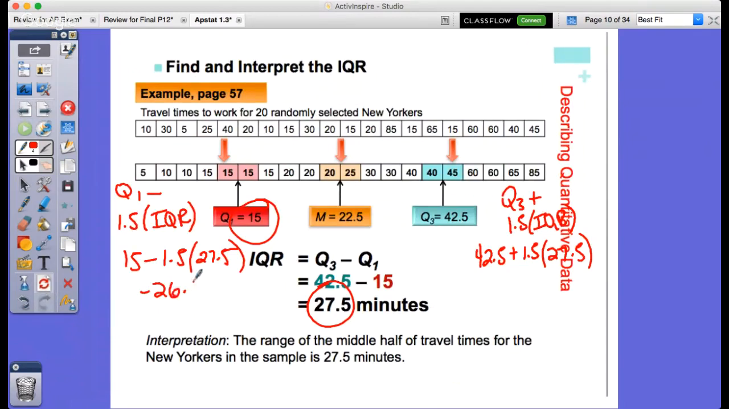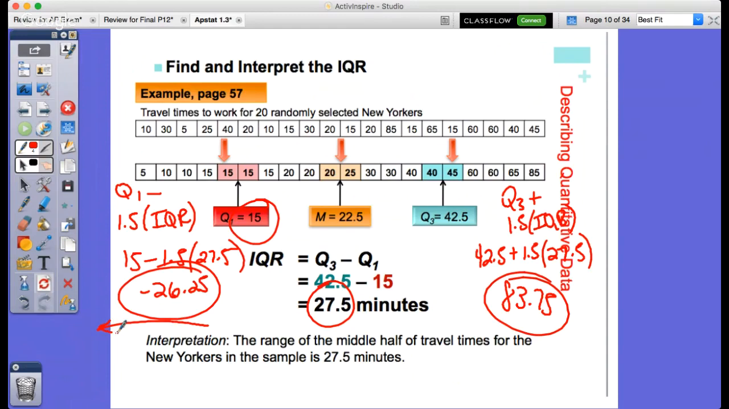Negative 26.25, 83.75. These are what I call my boundaries within my outlier. So if there's anything that is to the left of negative 26.25, it's an outlier. And anything that's greater than 83.75 is an outlier. So based upon the data that I've put here, 85 is the only data that falls to the right of